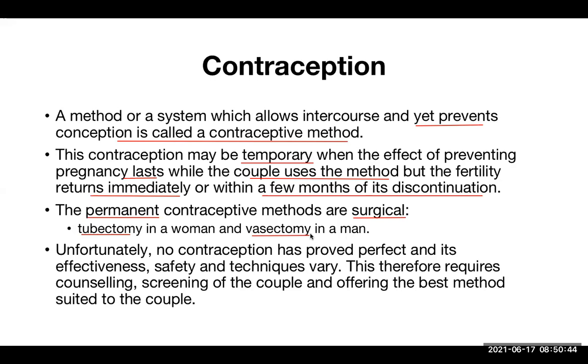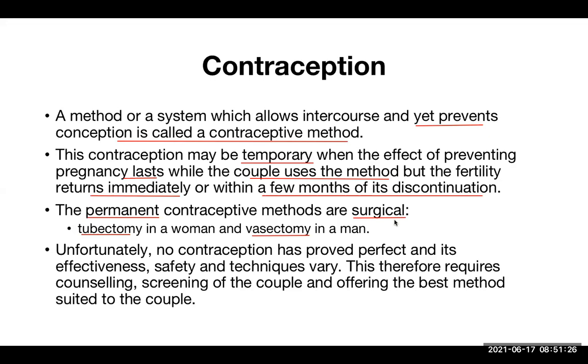Exactly. Very good. Vasectomy. The vas term is there. This vas is vas deferens, or ductus deferens. That vas deferens is the tube which transports sperm from where? Epididymis to the seminal vesicle. So it is a long tube. So we cut this tube so that sperm cannot be transported from epididymis to the seminal vesicle, then that person becomes sterile. This is a permanent type of contraception because a small part of the vas deferens is cut and it is tied on both sides. So this is a permanent way.